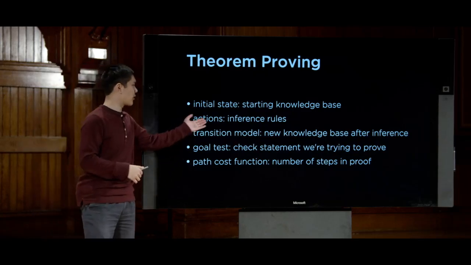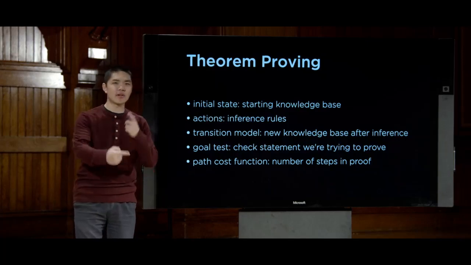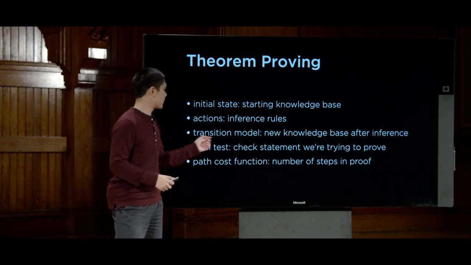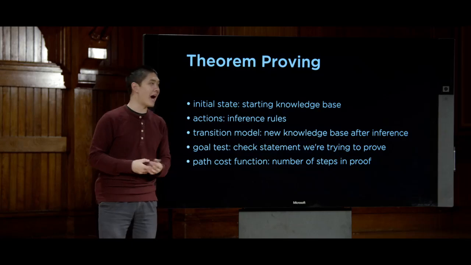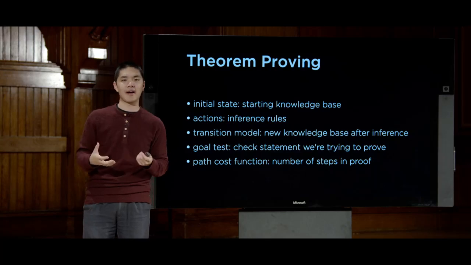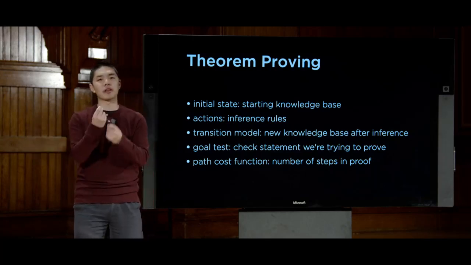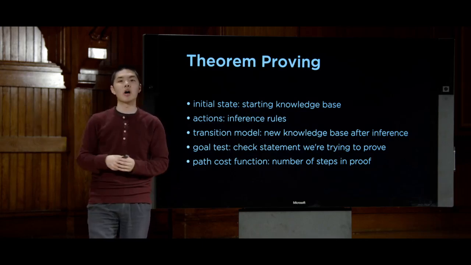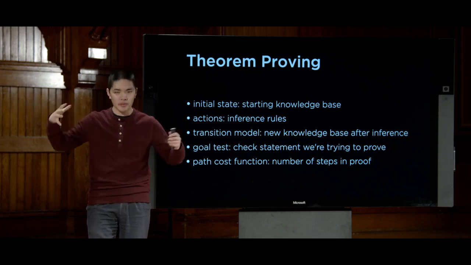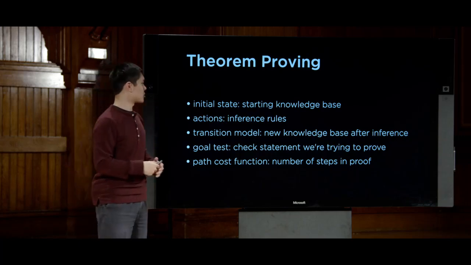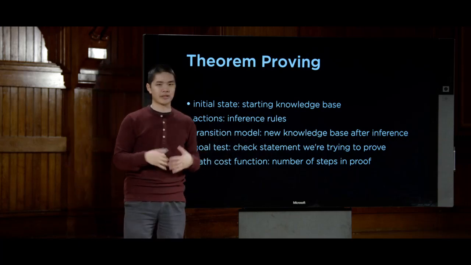What actions are available to me? Well, the actions are any of the inference rules that I can apply at any given time. The transition model just tells me, after I apply the inference rule, here is the new set of all of the knowledge that I have, which will be the old set of knowledge, plus some additional inference that I've been able to draw, much as in the same way we saw what we got when we applied those inference rules and got some sort of conclusion. That conclusion gets added to our knowledge base, and our transition model will encode that.